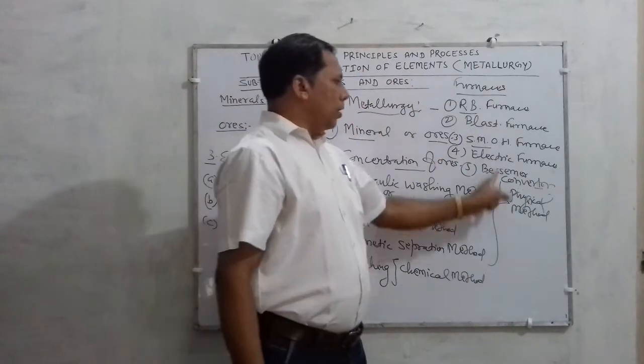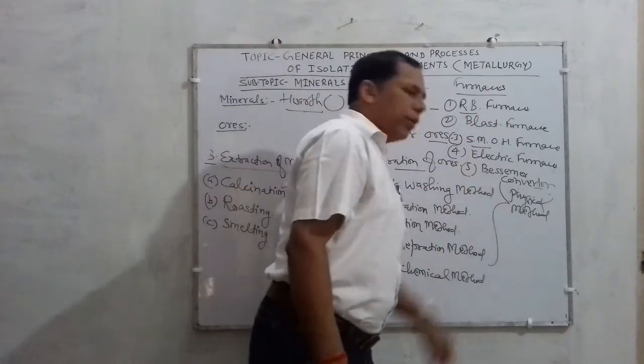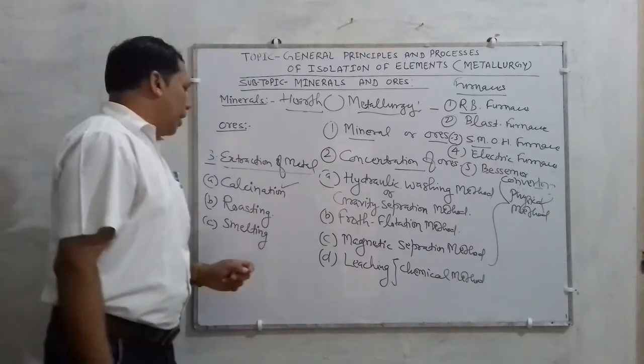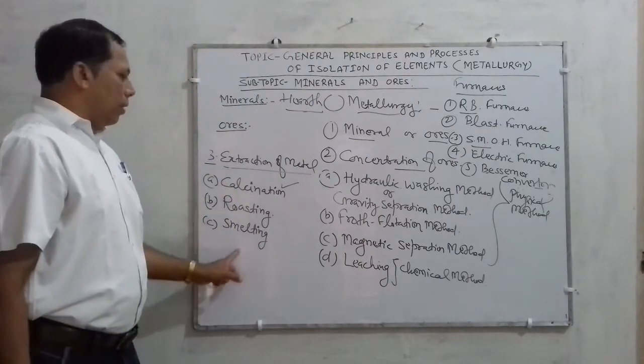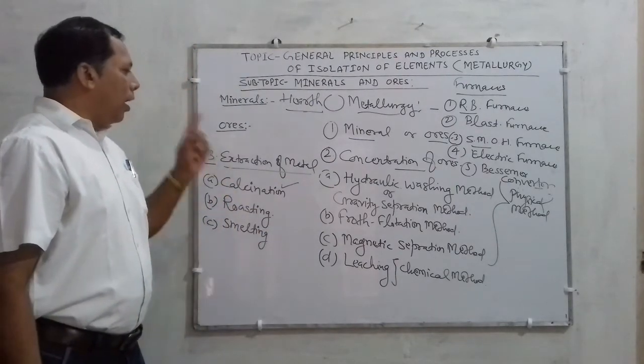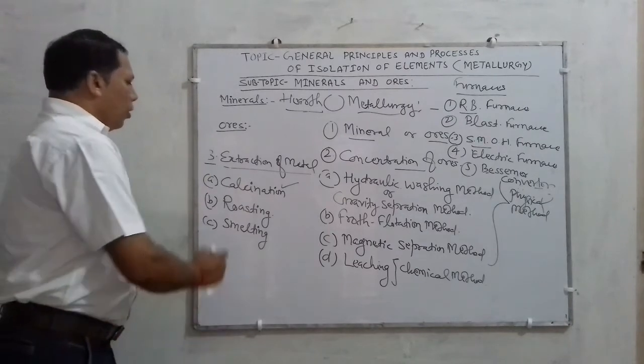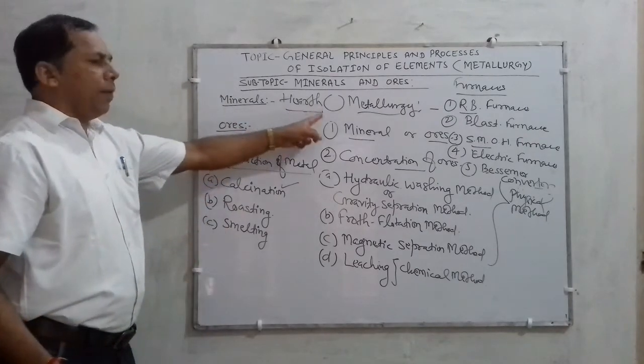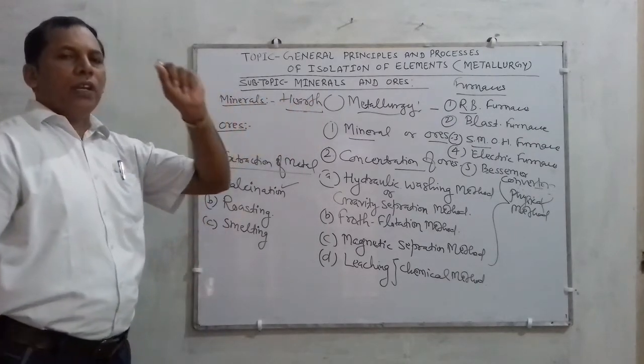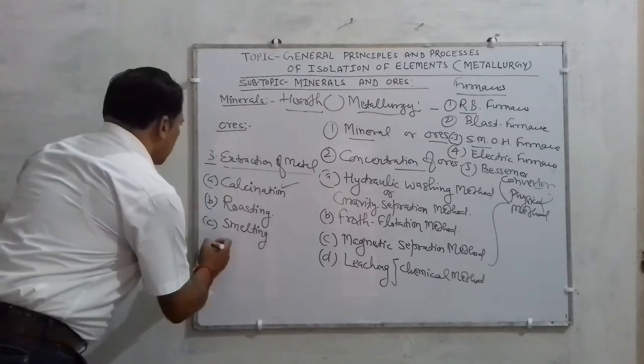So these are the furnaces which we have to study in detail, and that will be taught during extraction of metal. Alright. And the next and important step which you have to follow in metallurgy, you can say the last step, is what?